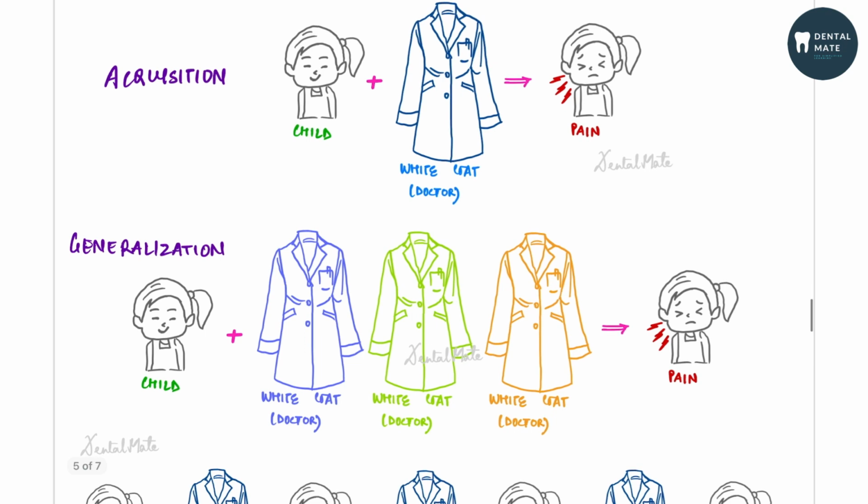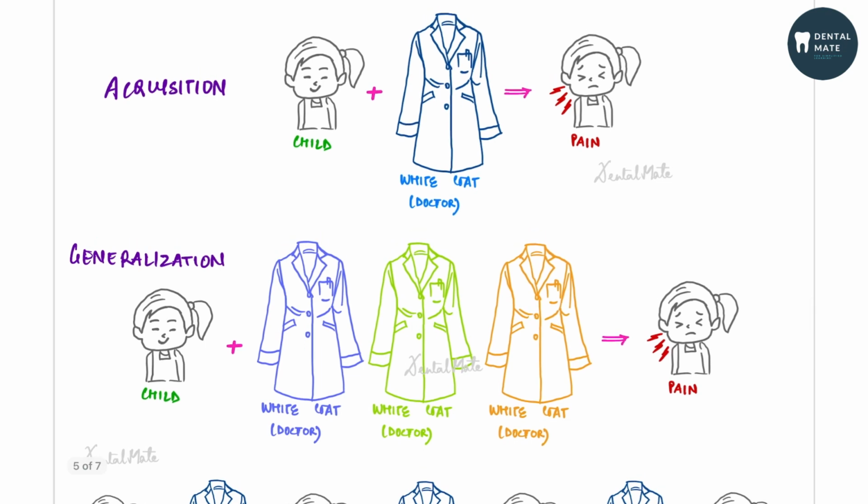So if we look at certain examples of this, whenever a child sees a white coat or doctor, and after the checkup he has certain painful responses, what does he do? He associates the white coat with pain, or he is learning a new response from the environment by conditioning. What is the conditioning? Whenever he sees a white coat or a doctor, because of past experiences, he is associating the white coat with pain.